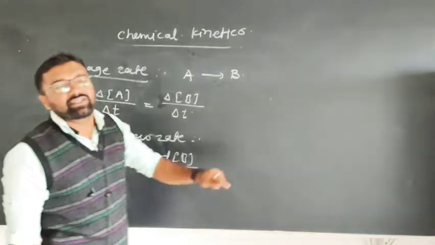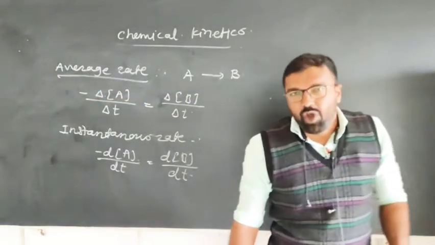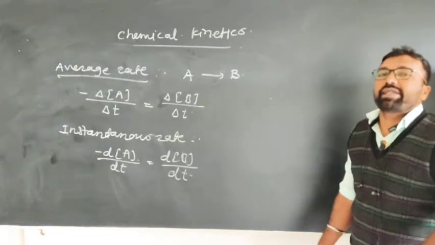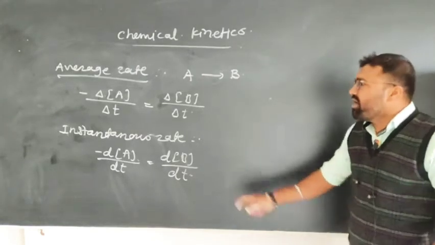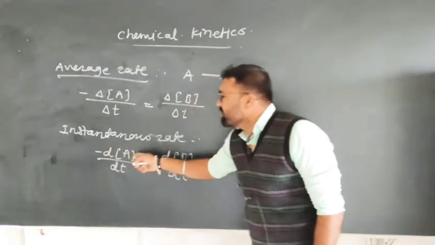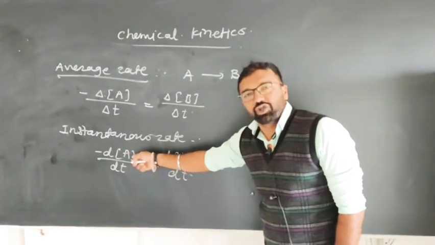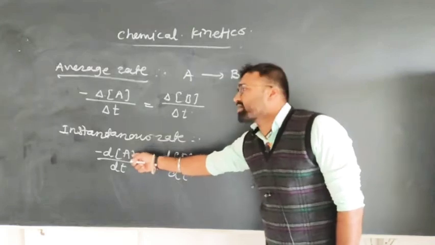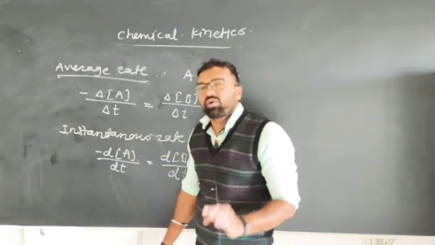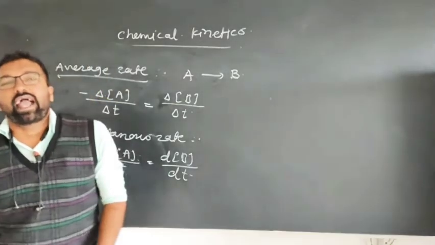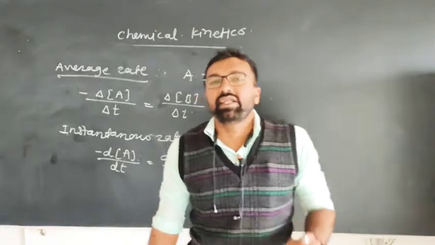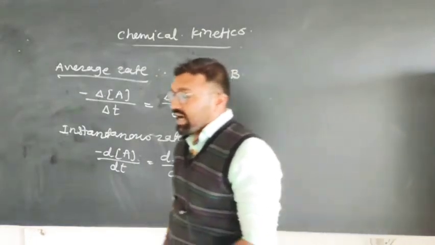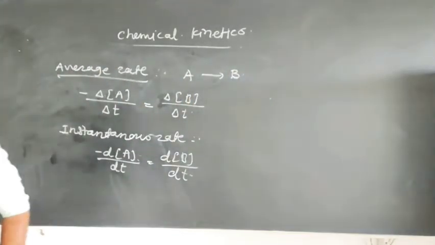Average change in the concentration of reactant with time, or average decrease in the concentration of reactant in average time, is equal to the average rate, while minus delta is the change or decrease in the concentration of reactant. Keep in mind, during the course of reaction, the concentration of reactant goes on decreasing while the concentration of product goes on increasing. This is about the average rate and the instantaneous rate of a particular reaction.